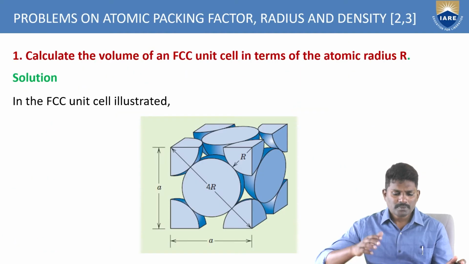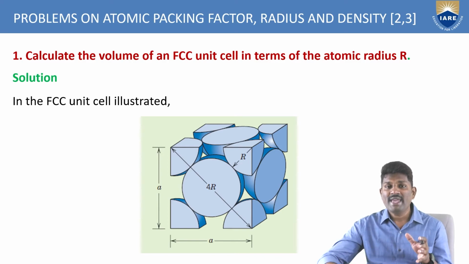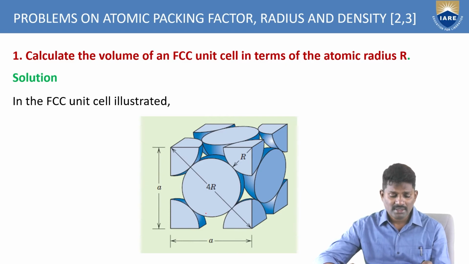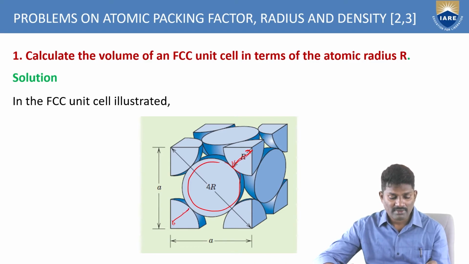Now if you see how to calculate the volume of an FCC unit cell in terms of atomic radius. So based upon the atomic radius, how to find out the volume of the face-centered cubic structure. If you see here, we have the figure. Each atom which is in contact with the face center has a radius r. So this is r, this is r, this is r, this is r. So r plus r plus r plus r, that's why you are getting 4r. Okay, so this is the figure what you have.